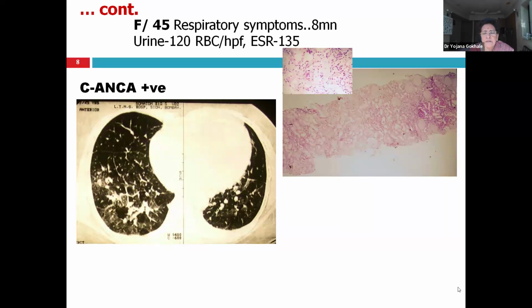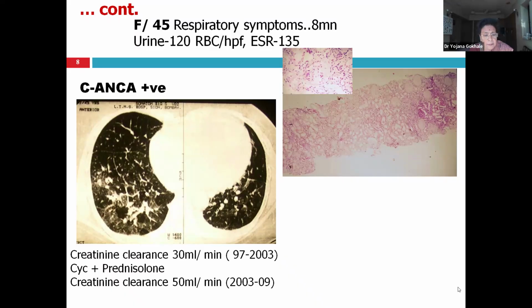It was reported as many glomeruli seen. Most are sclerosed. 14 glomeruli are relatively preserved. They are showing sclerosis, crescents, and fibrinoid necrosis. Biopsy consistent with diagnosis of Wegener's granulomatosis in end-stage kidney disease. Because her creatinine was 1, I monitored her creatinine clearance, which remained 30 ml per minute for next 5 years.